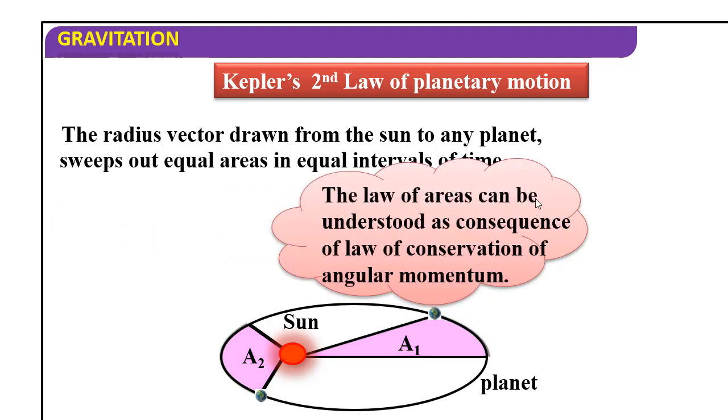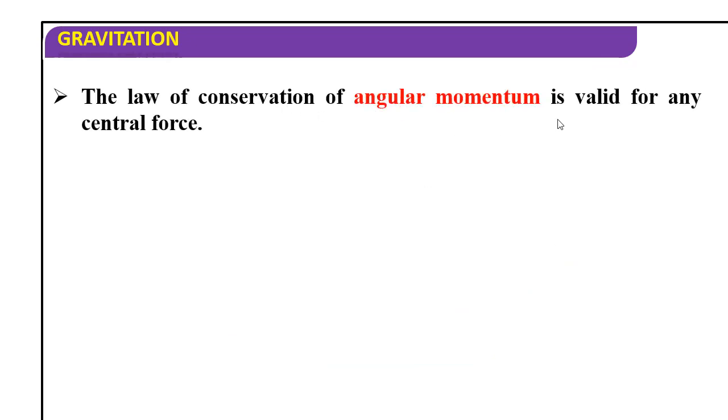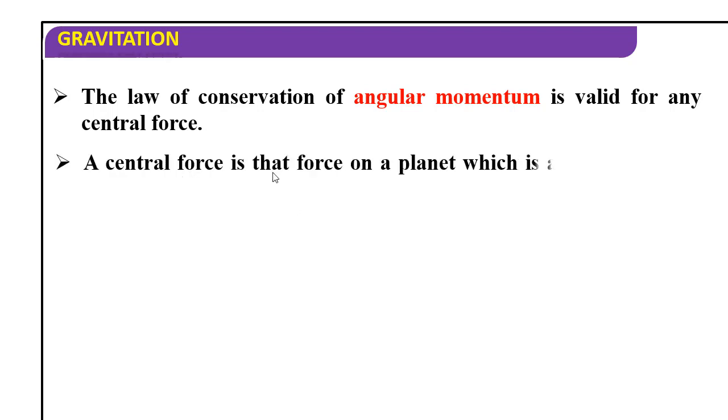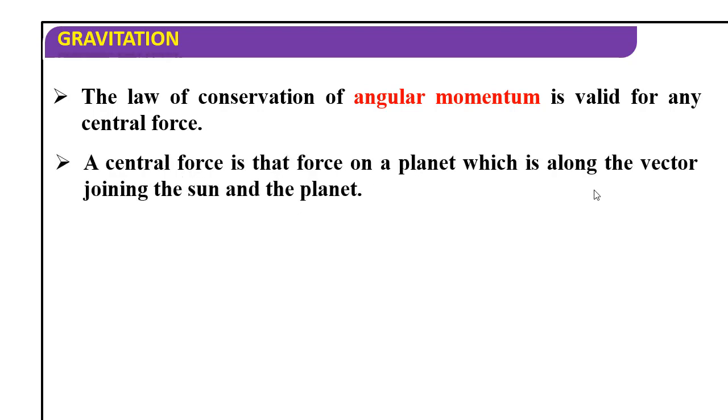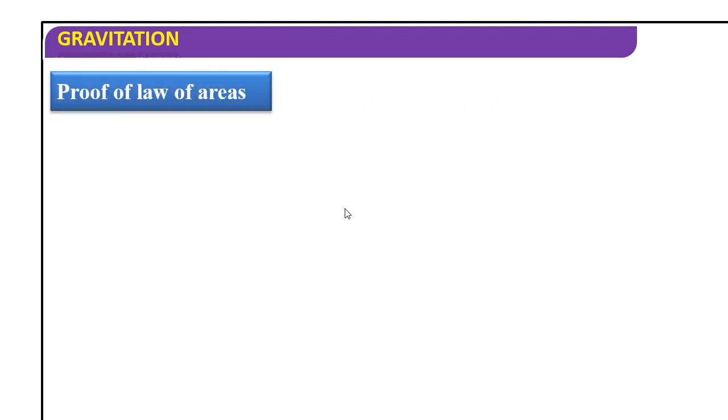The law of areas can be understood as a consequence of the law of conservation of angular momentum, that you can see here. The law of conservation of angular momentum is valid for any central force. A central force is that force on a planet which is along the vector joining the sun and the planet, along the line joining the two masses. Proof of the law of areas.